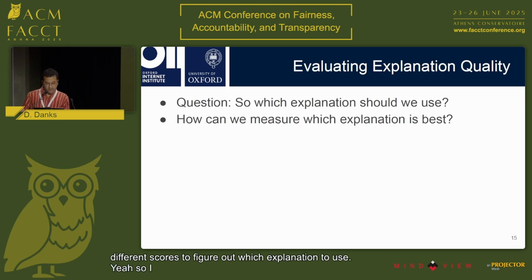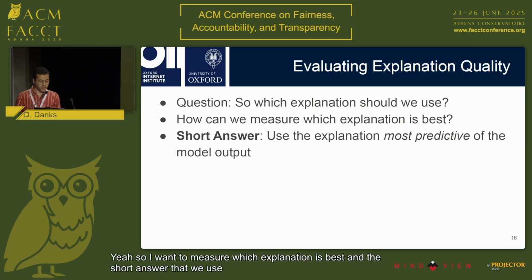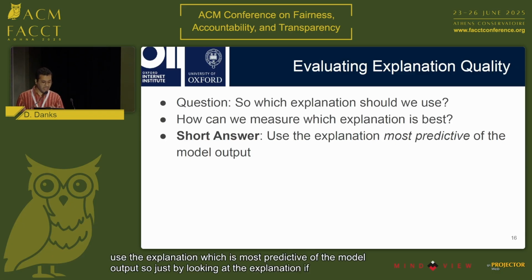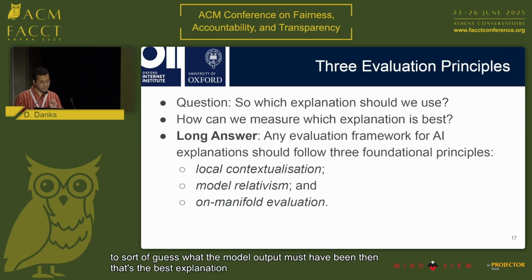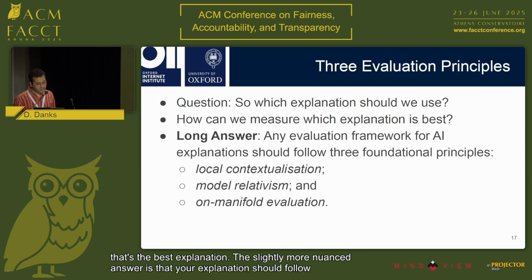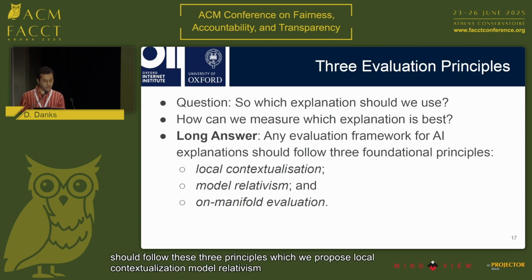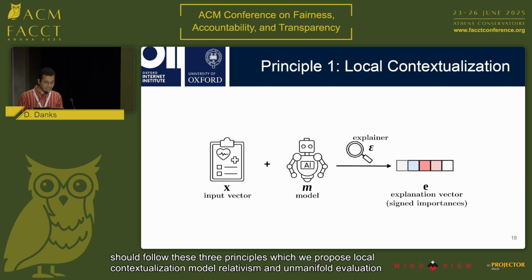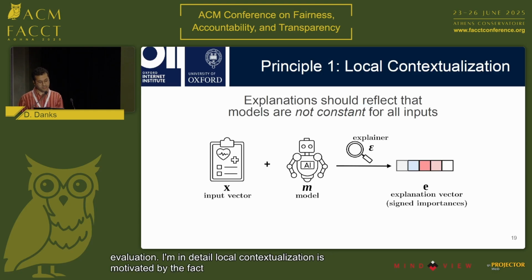So I want to measure which explanation is best, and the short answer that we use in this paper is that you should use the explanation which is most predictive of the model output. So just by looking at the explanation, if you're able to guess what the model output must have been, then that's the best explanation. The slightly more nuanced answer is that your explanation should follow these three principles which we propose: local contextualization, model relativism, and on-manifold evaluation. In detail, local contextualization is motivated by the fact that an explanation should reflect that a